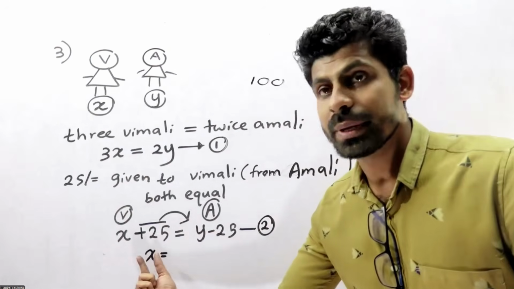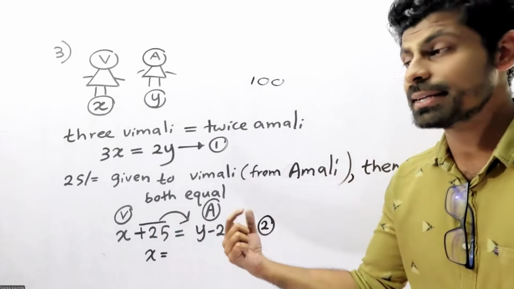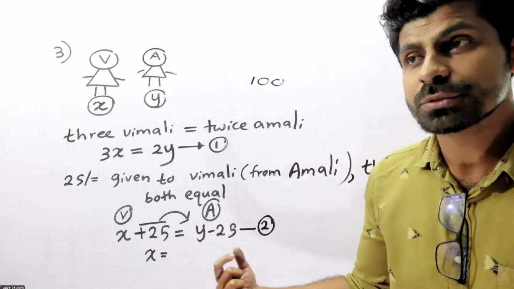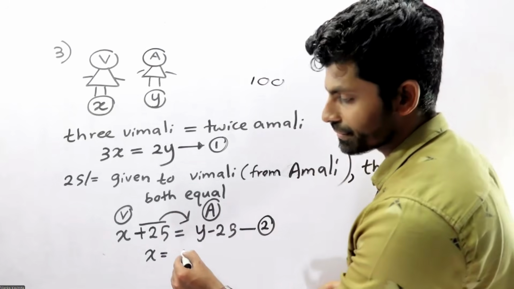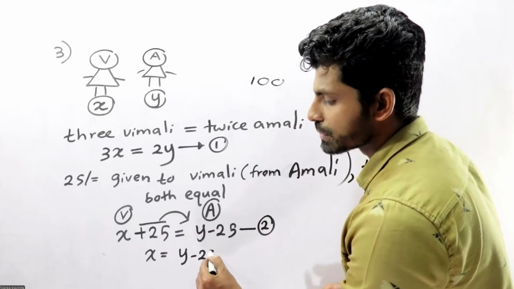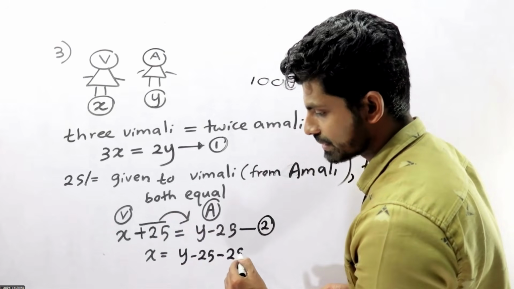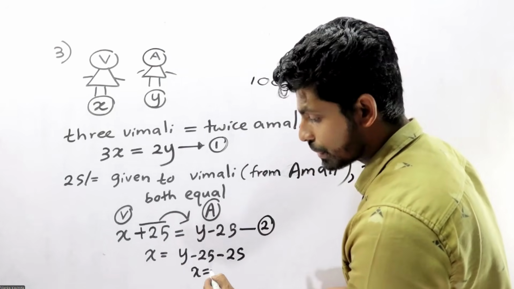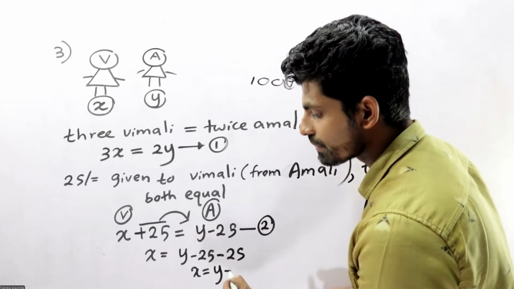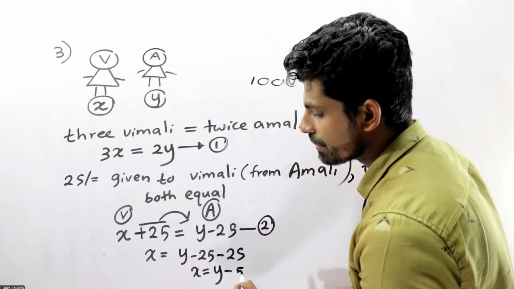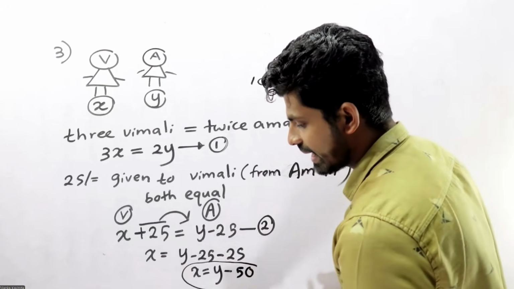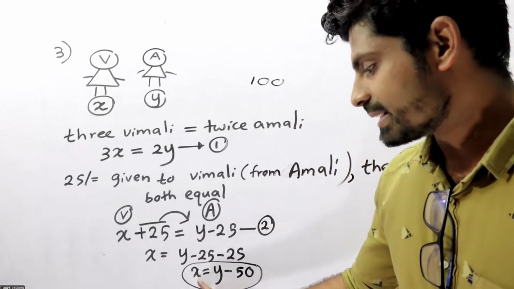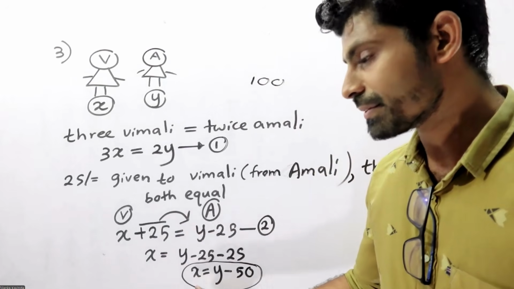When plus 25 moves to the other side, it converts to minus 25. So x equals y minus 25 minus 25, which is y minus 50. X equals y minus 50.